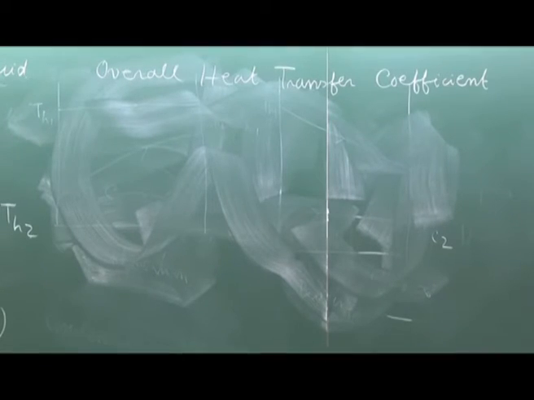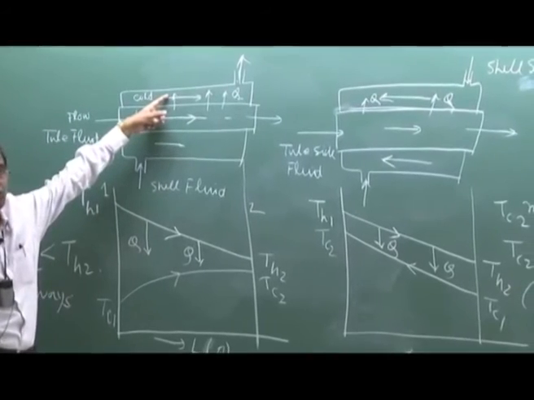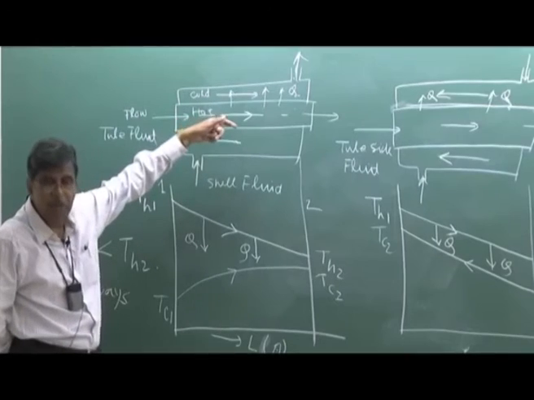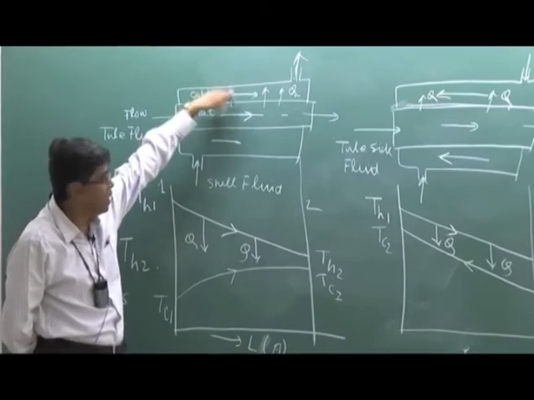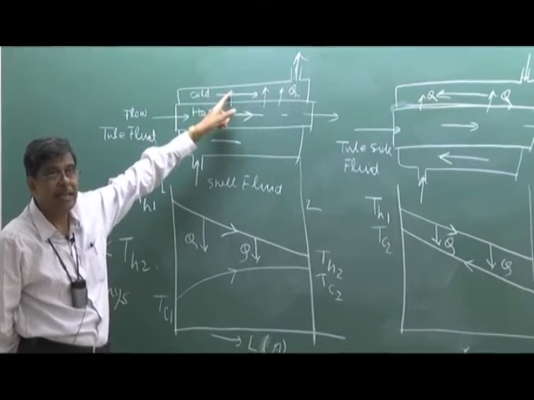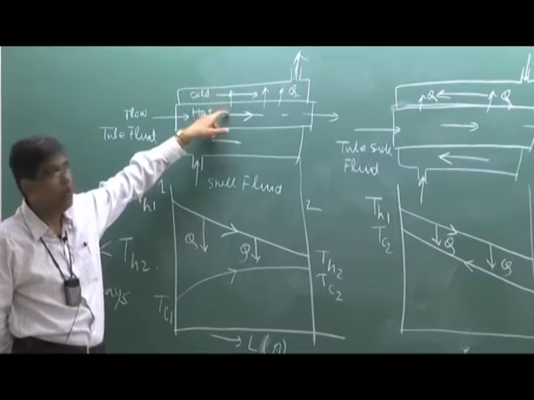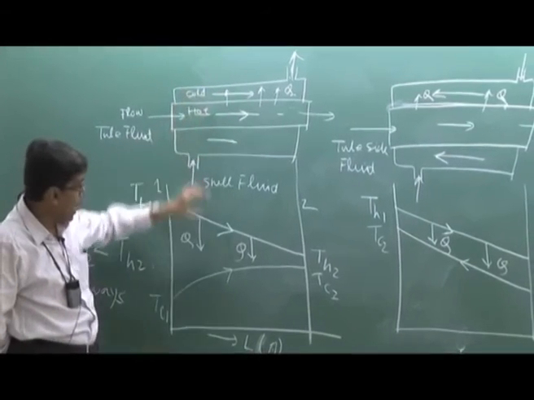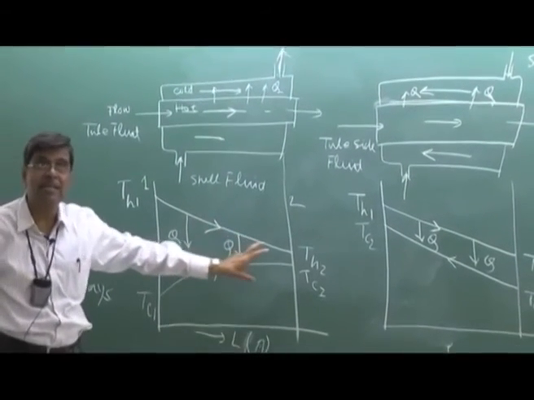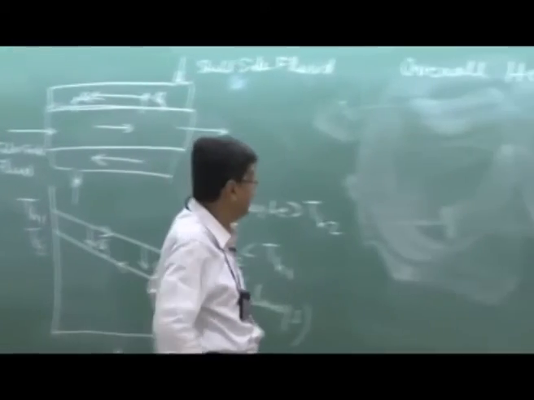One thing is true, that we know that the heat transfer takes place from hot fluid to cold fluid. If we consider the hot fluid in the inner tube side, it is in this direction, otherwise it is in this direction. At every section heat is flowing from one tube to another, tube to shell or shell to tube, via this wall. And the responsible temperature difference is this one, which is changing along the length. So we recapitulate the heat transfer coefficient definition.